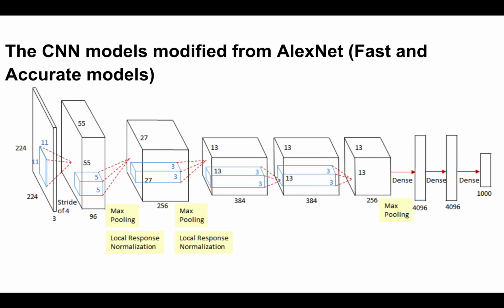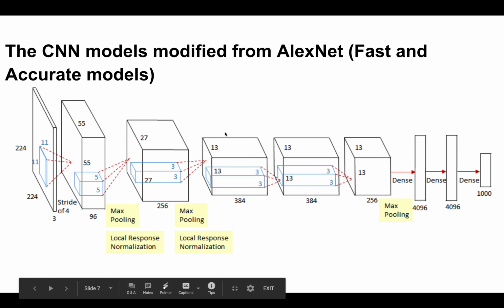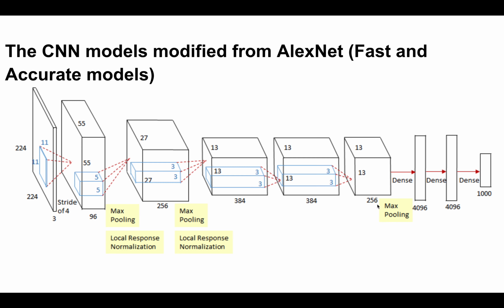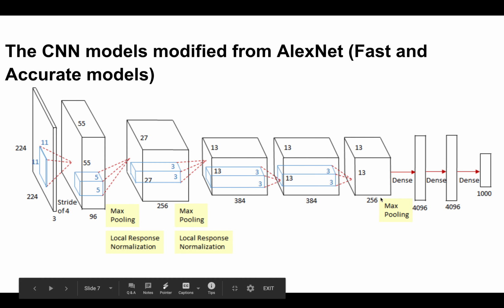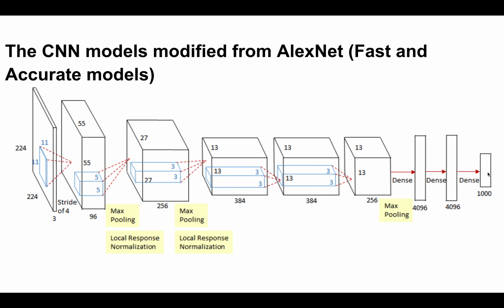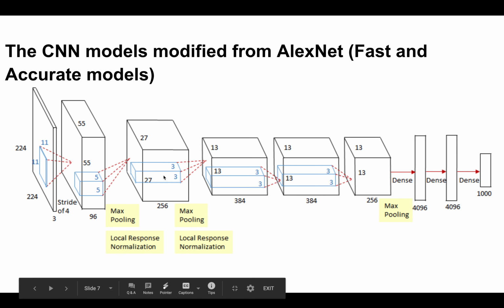So this is layer 1, layer 2, layer 3, layer 4, and layer 5, where we get a depth of 256 features as per the input. Then there are two fully connected layers, and finally we get 1,000 outputs.